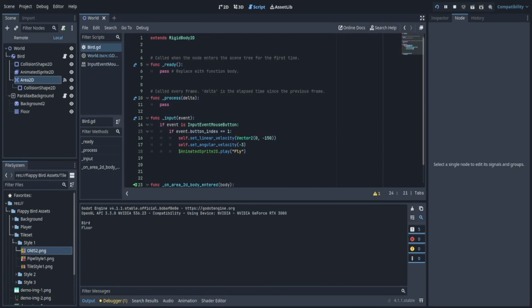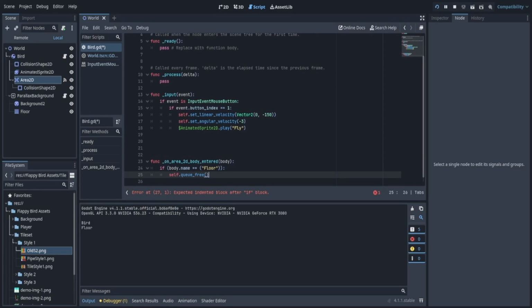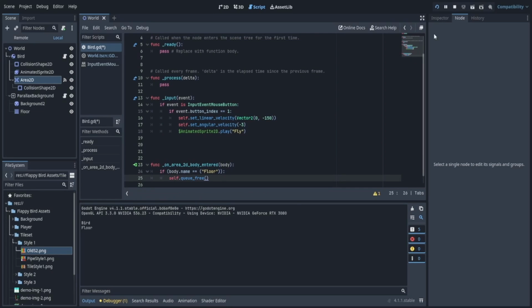So it says floor and bird, but why does it say bird? Well, that's because the Area 2D actually collided with the collision shape as well. So what we're going to do is add an if statement that says, if the body.name is equal to floor, then we're going to queue free. This is basically going to delete our player, our bird.